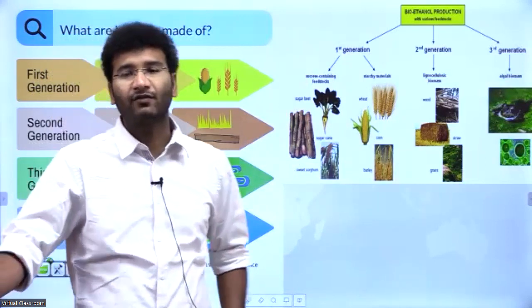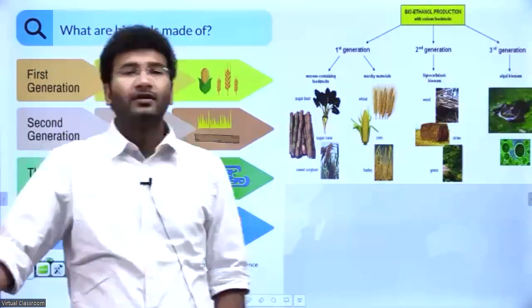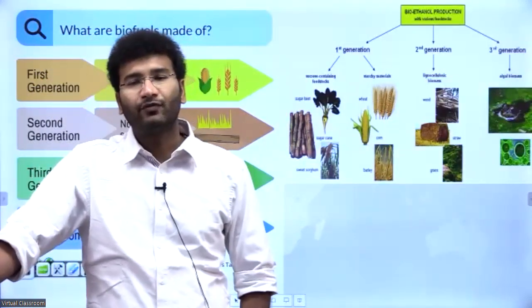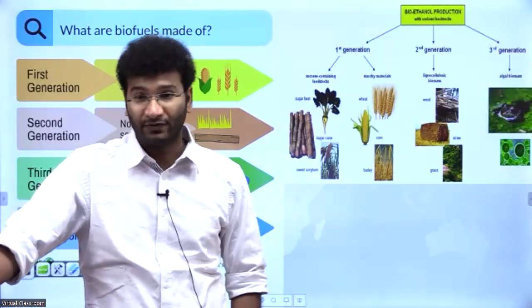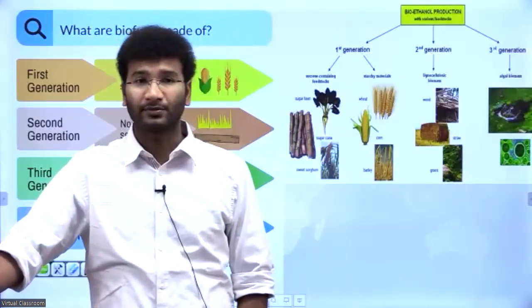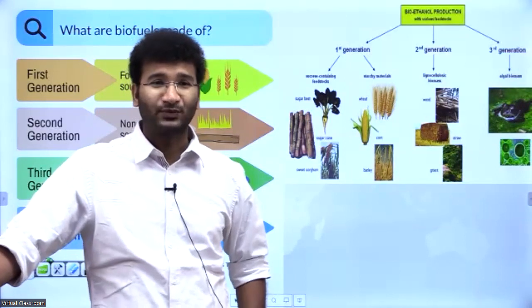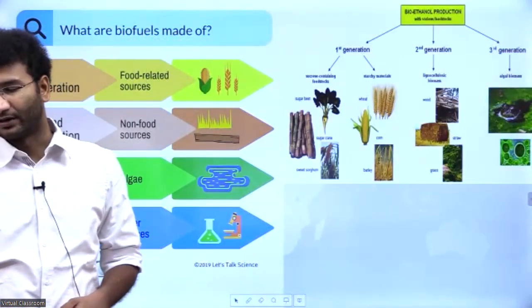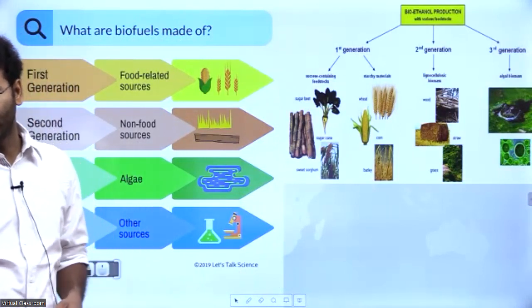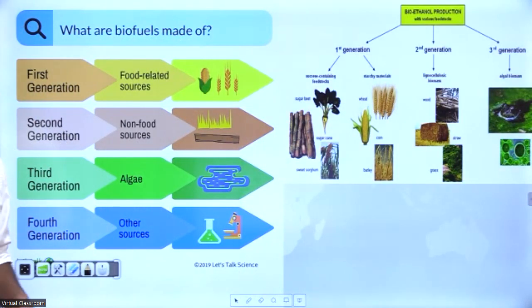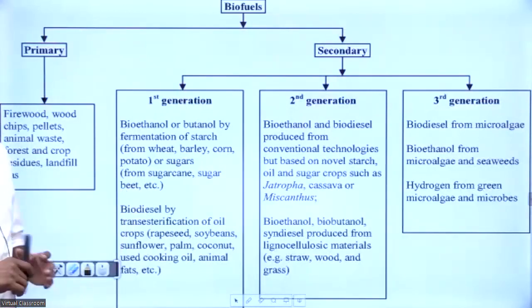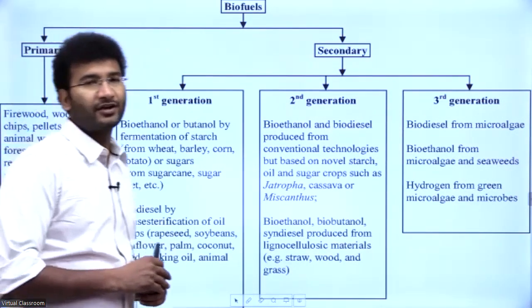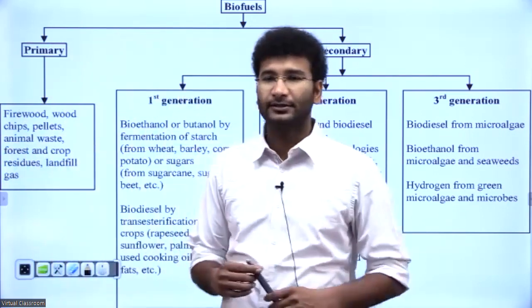So if it is ethanol blending, which generation of biofuel does it fall into? If you extract ethanol from sugarcane, then it falls into which generation of biofuel? Is it first, second, third, or fourth? Which one? Amulya Agarwal says it is from the first generation, right?